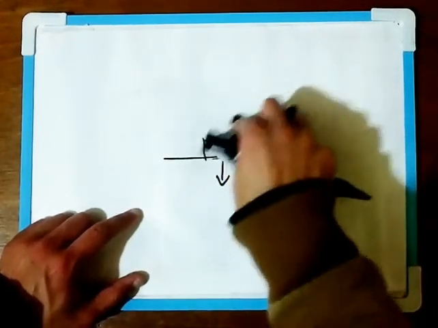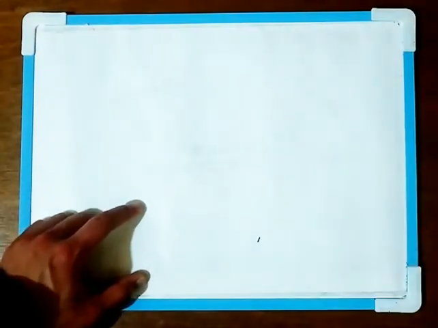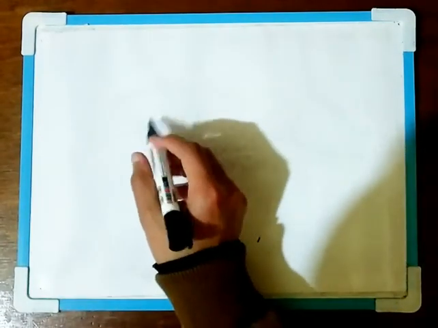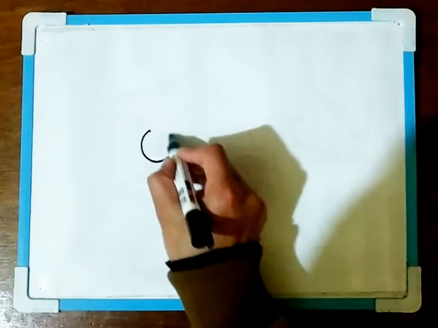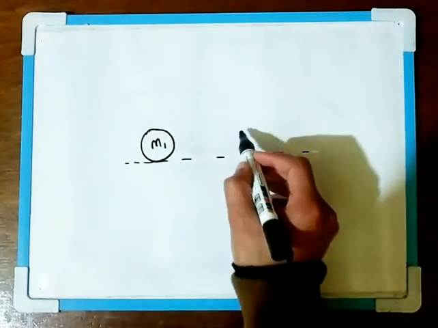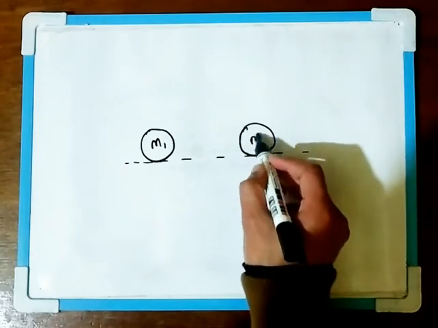Or we can take another example. For example, we have two balls, one of mass m1 and another of mass m2.